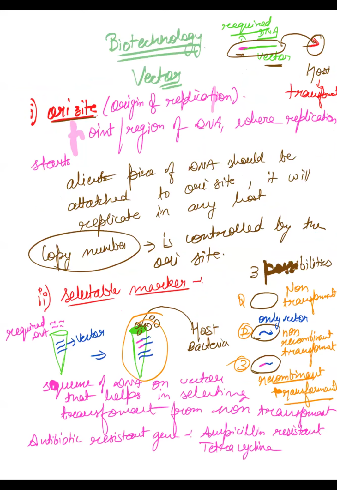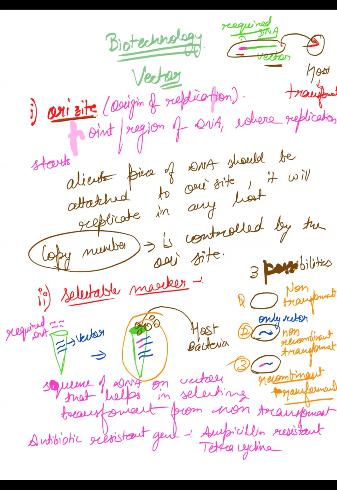And why is a vector required? Because the vector will attach to the required piece of DNA and then it will transfer it into the host. Then it will transfer into the host, right? So this is how you select the vector. Now we will see the steps that are included.